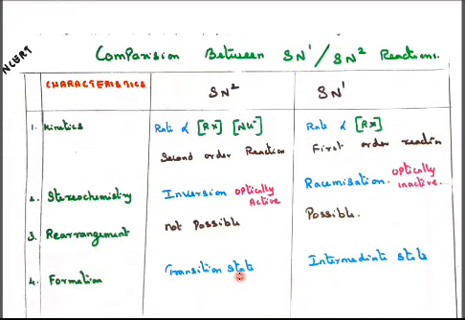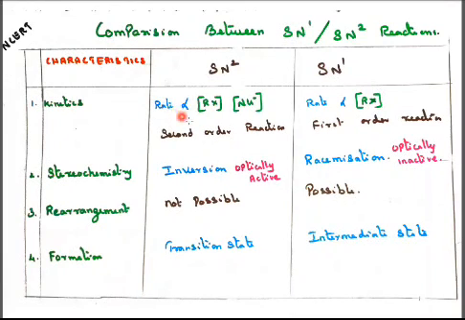And a very important NCERT 5-mark question: comparing the SN2 and the SN1 reaction. In this, the first characteristic I have given is kinetics. SN2 is a second order reaction. SN1 is a first order reaction. In SN2 reaction, the rate of the reaction is directly proportional to the alkyl halide as well as the nucleophile. So two concentration terms, hence second order reaction. In SN1, the rate of the reaction is directly proportional to only the alkyl halide.